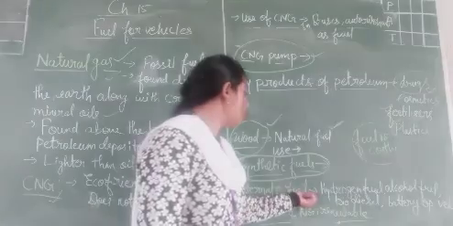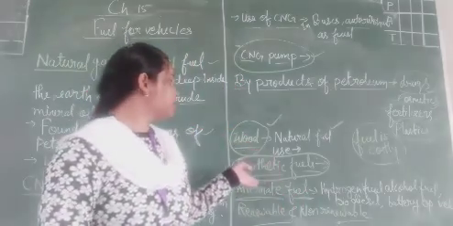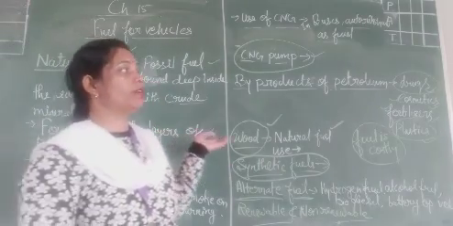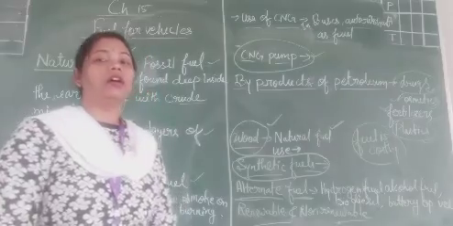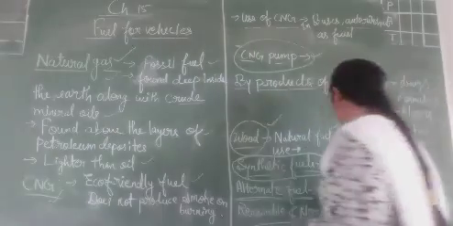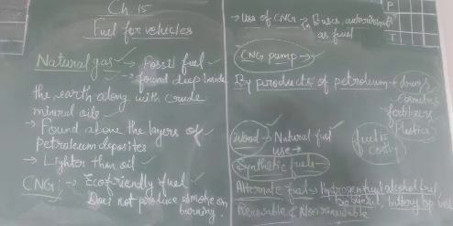Now there are some alternative fuels. Alternate fuels are those fuels which can be used instead of fossil fuels, petroleum, petrol, diesel, etc. Some examples of alternate fuels are hydrogen fuel, alcohol fuel, biodiesel, and battery operated vehicles.